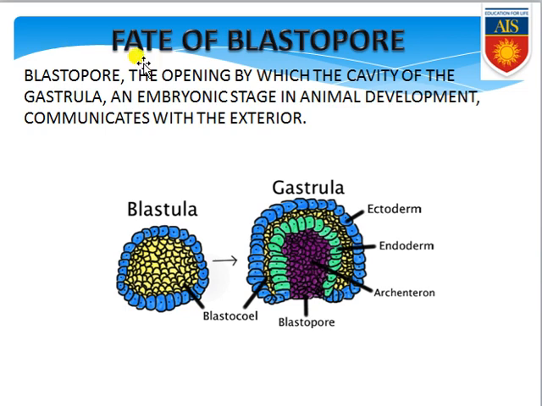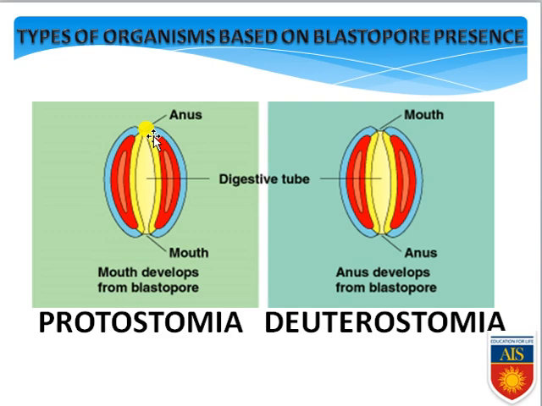Now, the blastopore forms in some organisms such that the mouth is formed first, and those organisms are commonly known as protostomia. And if in any organism the aperture forms the anus first and then the mouth, then those organisms are categorized as deuterostomia. So keep it in your mind, protostomia means those organisms for whom the stoma, or the mouth, develops from the blastopore first, so they are commonly known as protostomia.